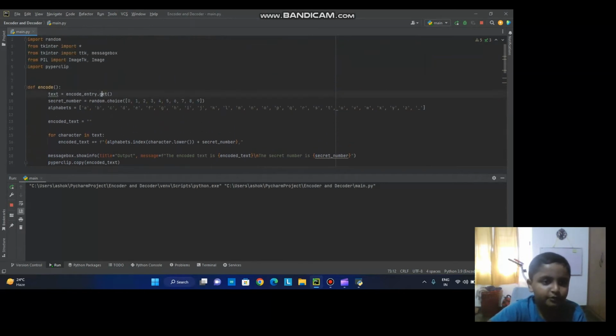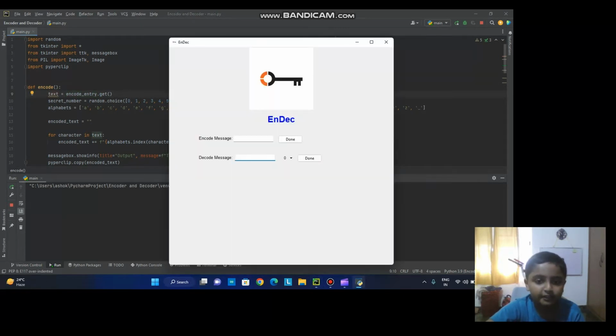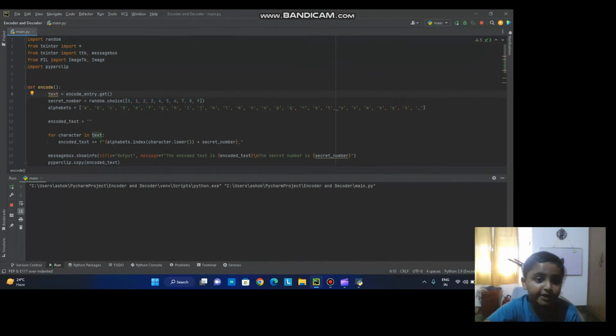Okay, so let's come to the functions. So encode. First we take whatever is in this encode message, so that is text equals encode_entry.get. Then secret_number equals random.choice. This is where random comes in, and random.choice takes a random item from a list. I just provided the list directly. I didn't use any variable. I made it 0 to 9.